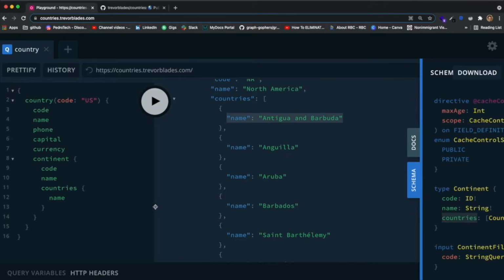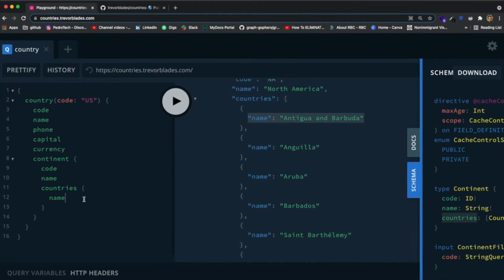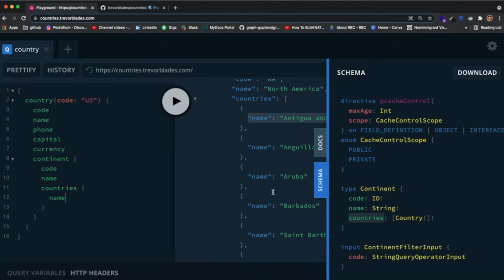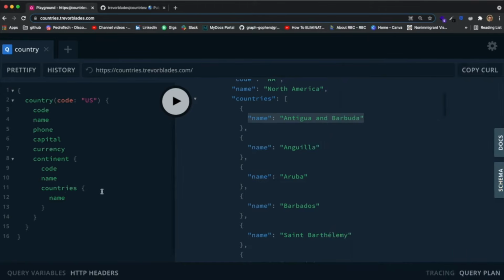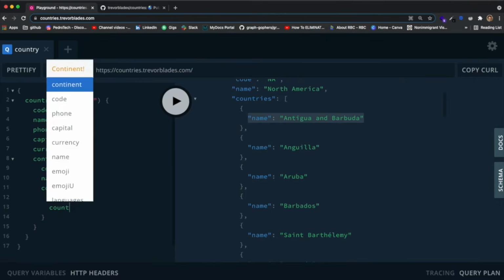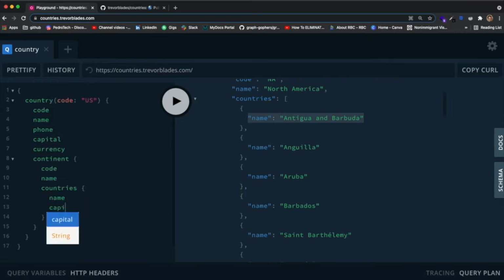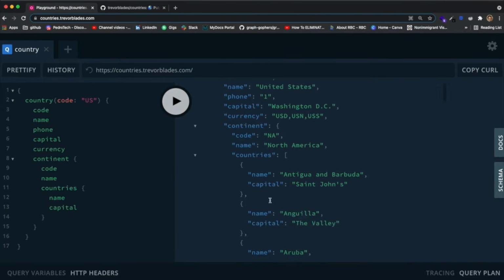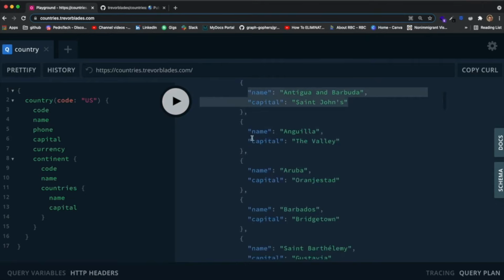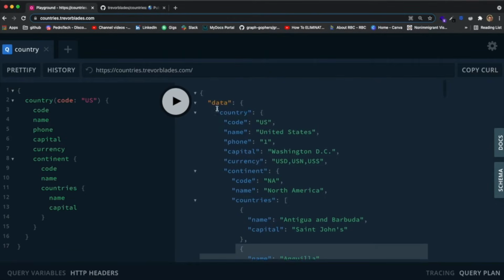So this is one of the good things that I mentioned in the previous video, where you can specify in the front end, in the place where you're making the API request, what you're trying to get, so that you only download the data that you need. So if I wanted to get more, let me try to get also the capital for each country inside of the countries list. So let me just come over here and say capital. You can just specify capital, and now all of the countries also include its capital. So it's nice, right? You have all of these objects and types that are nested inside of each other, and when you query information, you can just get this data like this.